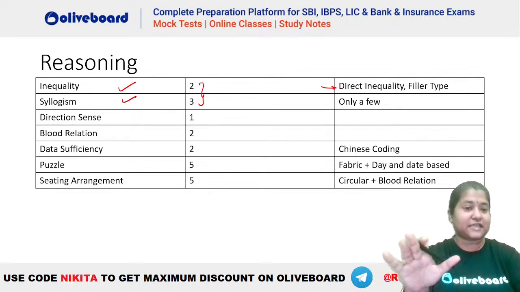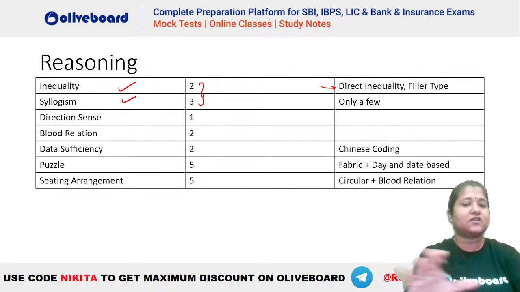I don't have the same questions, the exact same questions, but the topics and the difficulty level are the same. Okay. Direction sense also was there, which was absolutely direct. That is a single question from direction sense. Similarly, there was a blood relation where you had to draw a family tree. Again, a doable question. So you can see these four, five, six, seven, eight questions are absolutely easy.